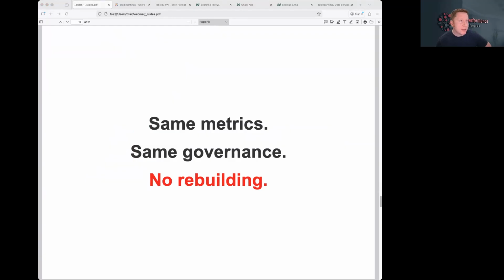We use the same metrics, the calculations that are already defined in Tableau. We use the same governance, whatever row level security and permissions are there, all of it. We don't have to rebuild anything because we're using what's already there. You don't need a new semantic layer for AI in Tableau. You don't need a new metrics store. You already have what you need, which is Tableau.